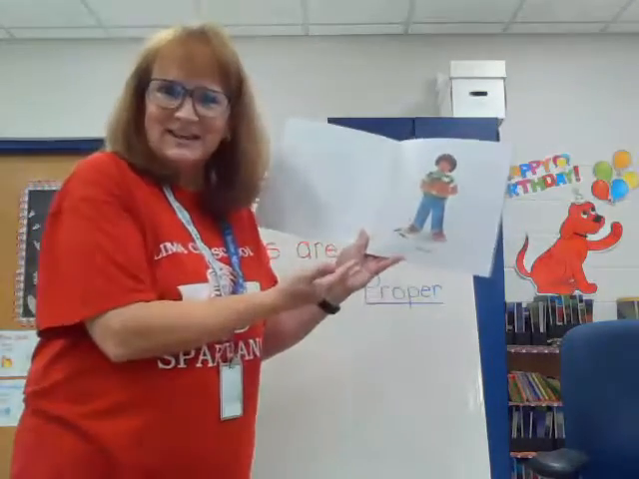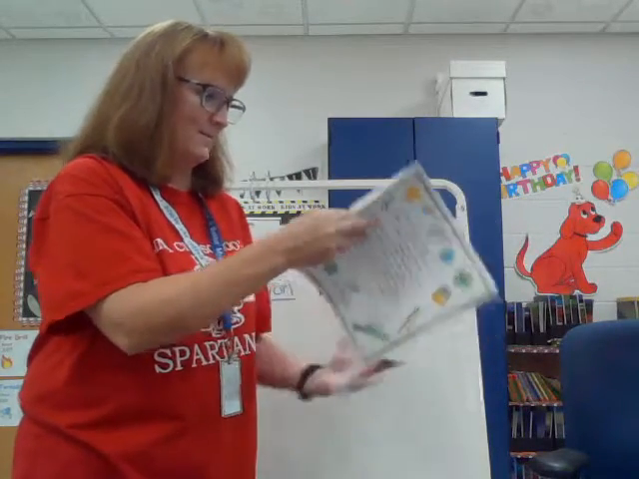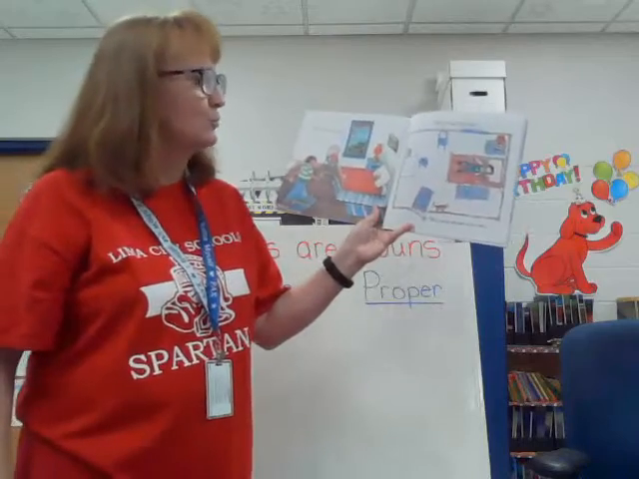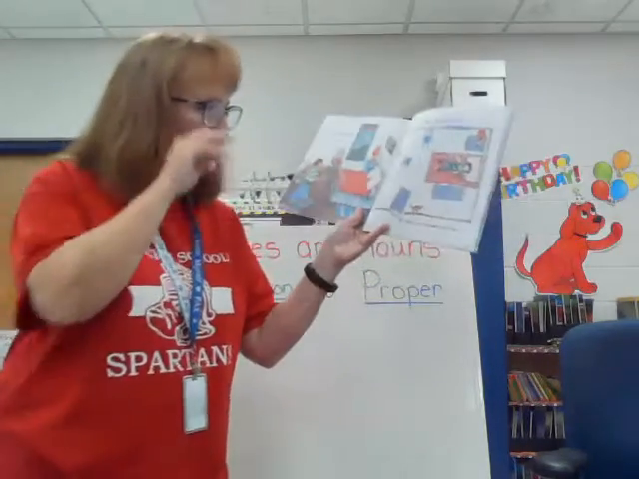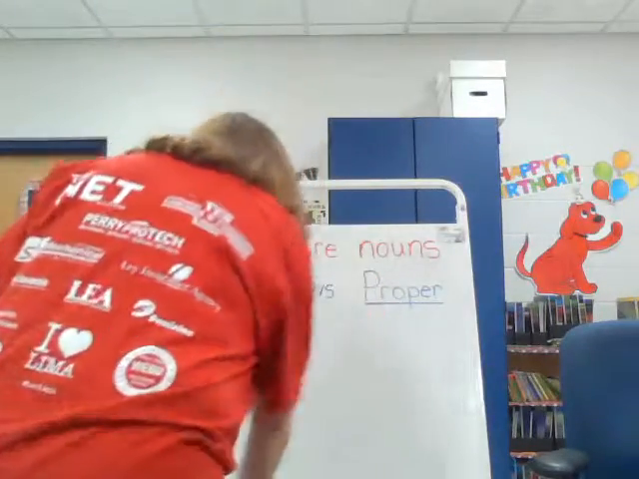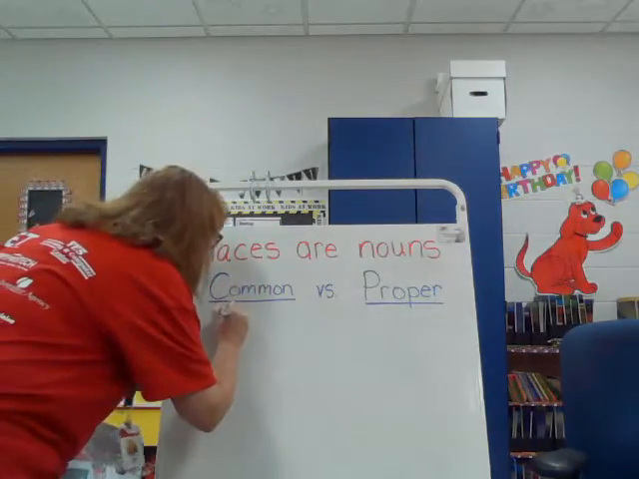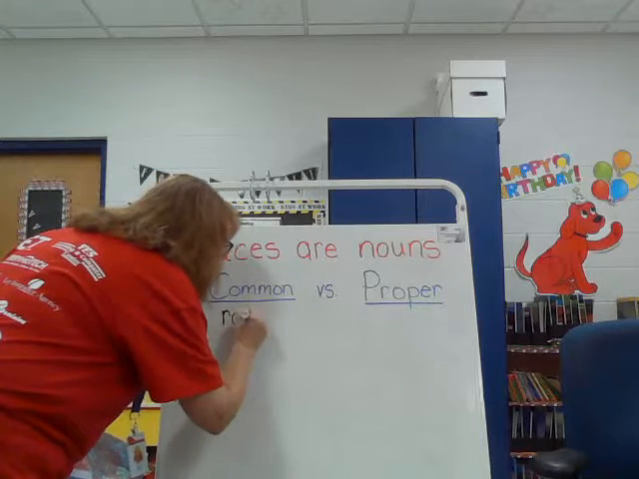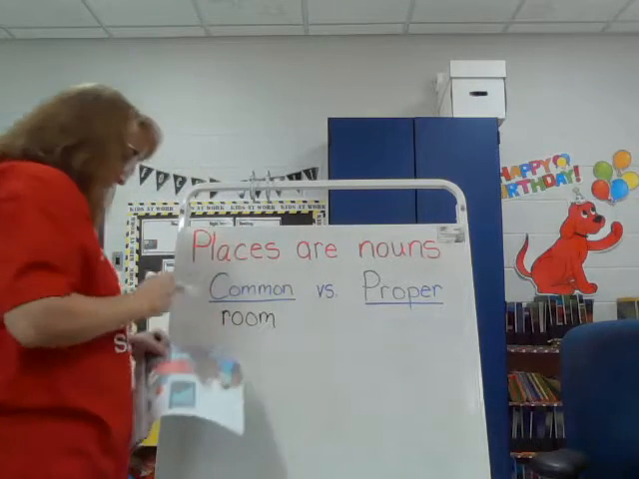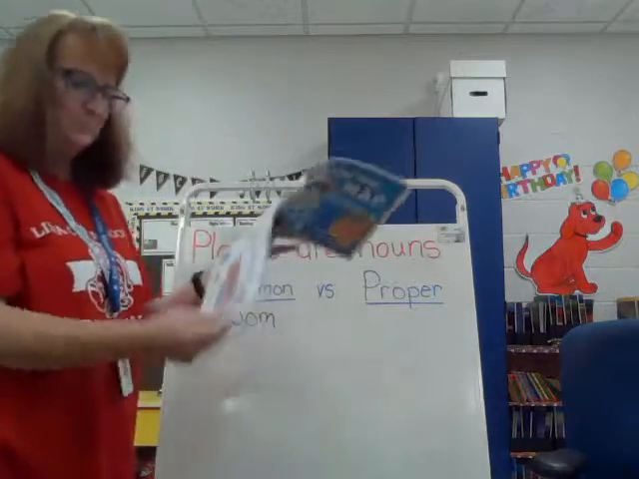Ready? This is me. All right. This is my room. This is a map of my room. This is me on the map of my room. Now, where is she talking about? What place? Her room, right? Her room. Now, that doesn't name a specific place. Her room doesn't have a name. So that's going to be a common noun. So we're going to put room is a place that is a common noun, right?